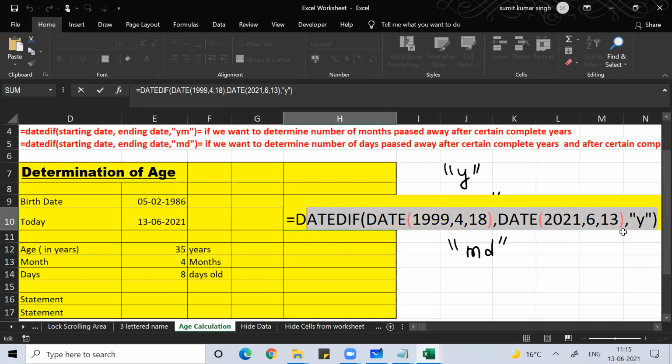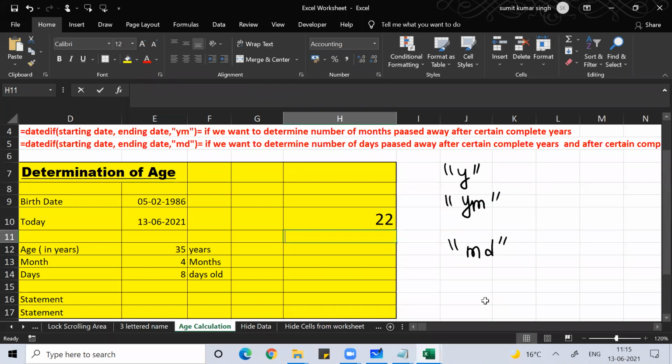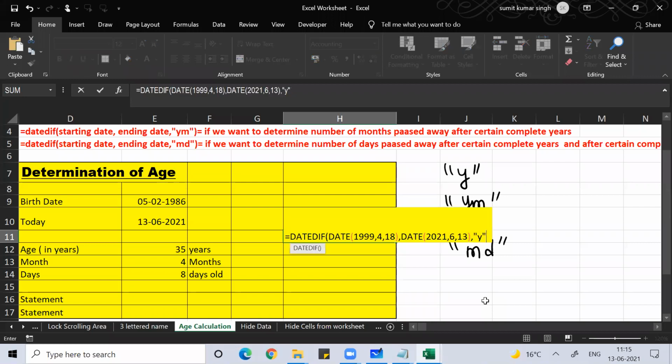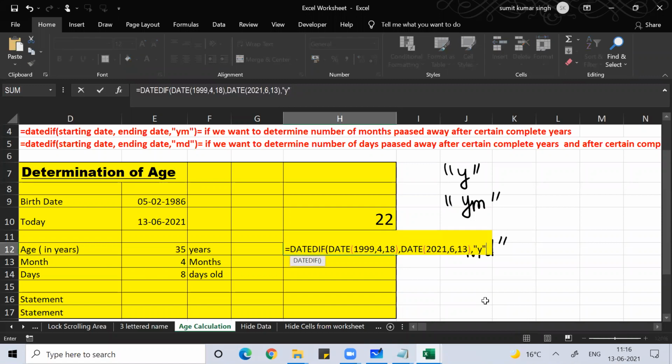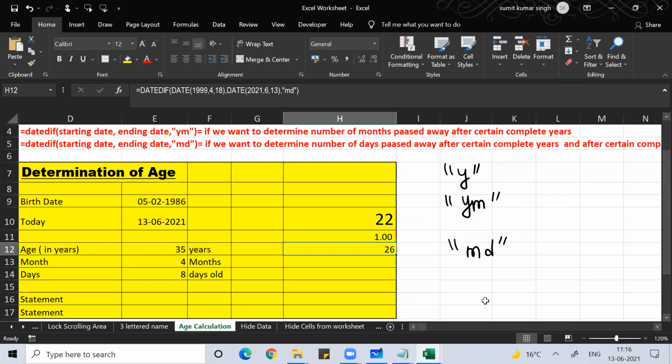If I ask Vinay to tell me the month also, how many months? Here put YM. After 22 years, how many months? So 1 month. And then after 22 years, 1 month, how many days? 26 days. So Vinay, your exact age is 22 years, 1 month, 26 days.